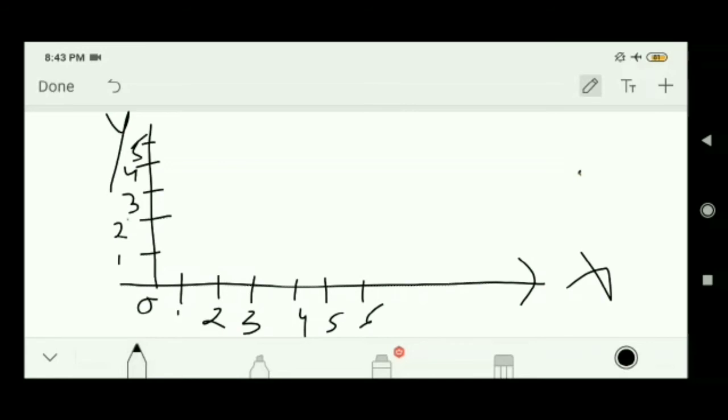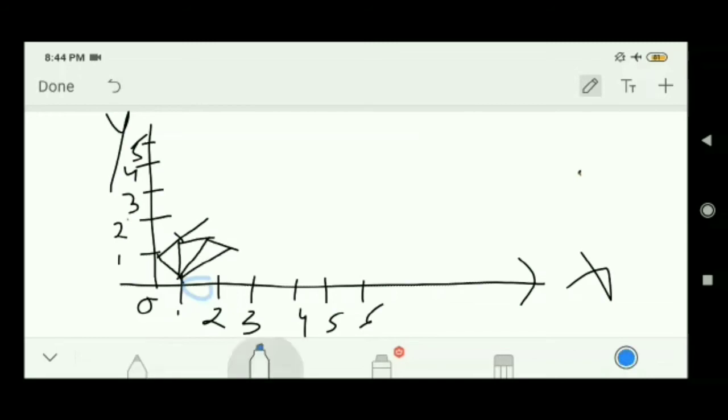So first I have to join this one. This is nothing but root 2. Similarly here draw a 90 degree and take 1 unit. This is 1 unit, from 0 to 1. Take this unit in your compass and cut here and join like this. Similarly, here again you draw a right angle 90 degree and join. Again you draw, again join.